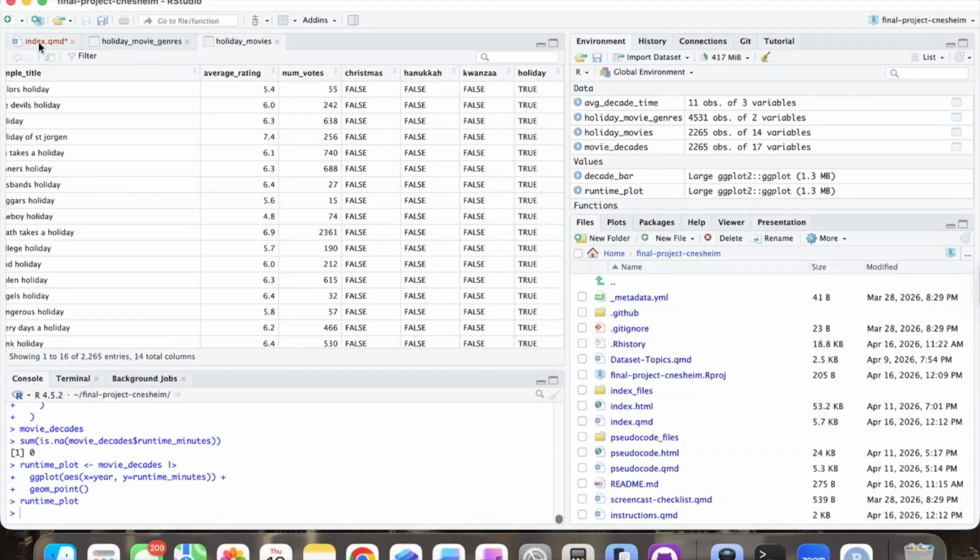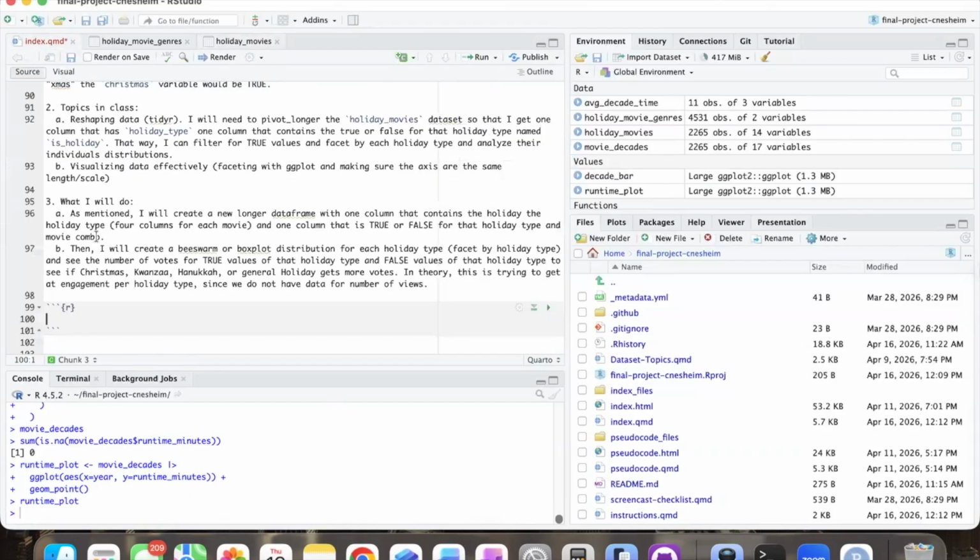What we want is a longer table. So we're going to create a data frame, holiday types, and we're going to assign it from holiday movies.